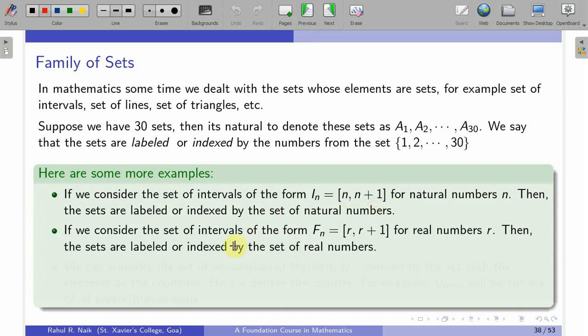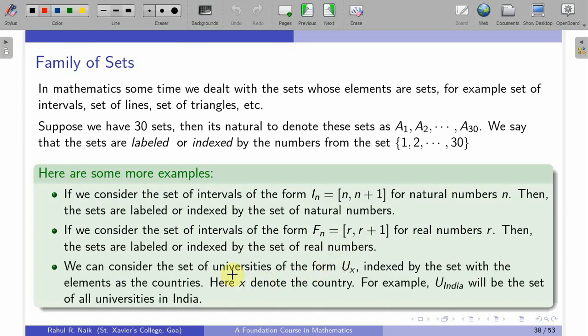Same way, if I consider the set of intervals of the form F_r = [r, r+1], indexed by R, I use the notation R. So, F_r = [r, r+1] for each real number r. So, if we consider the set of closed intervals of this form with consecutive real numbers, this is indexed by the set of real numbers. For each real number r, we have the set F_r.